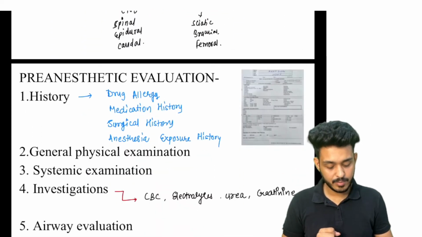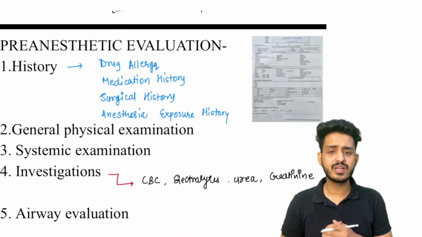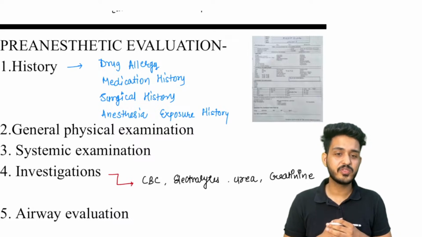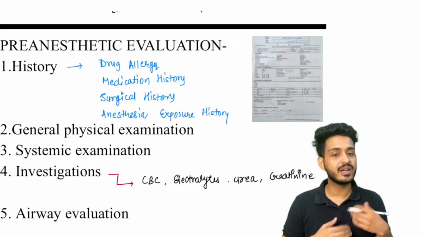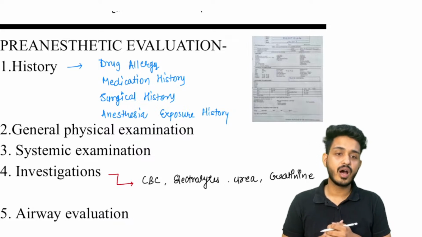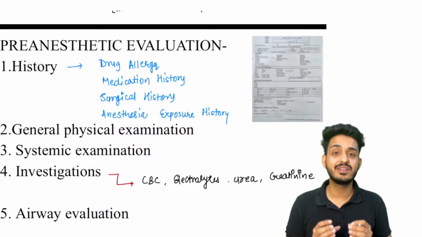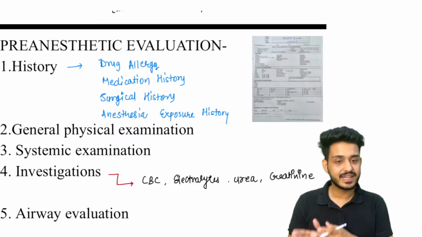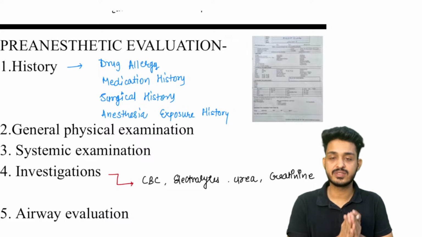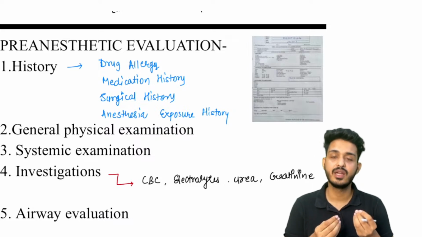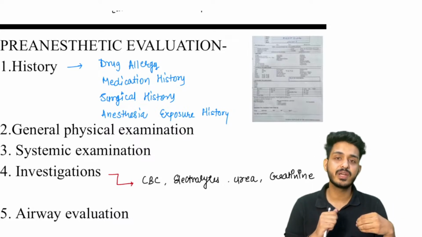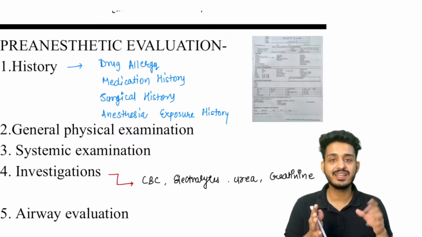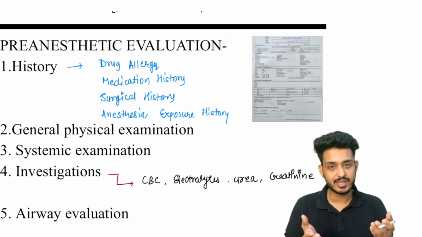Okay, one by one. Now what is happening? Try to understand all these things in the form of a story. A patient is coming to you for some kind of surgery. Now you cannot directly do the surgery. First of all, you need to understand whether the patient is fit and fine for the surgery. We are having elective surgery, we are having emergency surgeries. I am talking about elective surgery. A patient is coming to you, for example, he is having cholecystitis, and now we need to perform cholecystectomy, right?